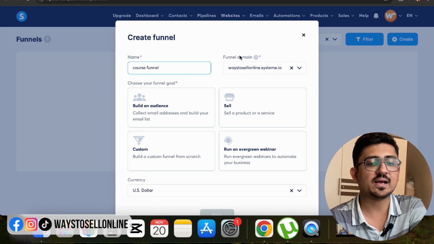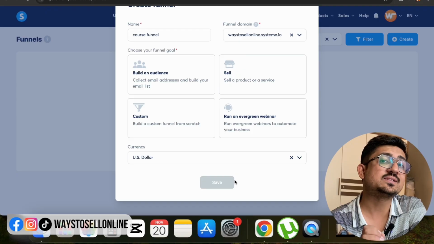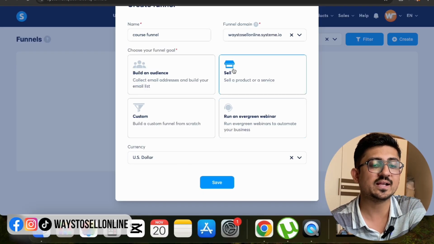And then from the right side I can select the domain here, and from the bottom I can select the currency here, which is US dollar. Now before clicking on save, we need to tell Systeme.io what the motive of that funnel is. Either I want to build an audience, sell anything, or sell a webinar. In this case we want to sell the course, so I can click on sell and click on save.